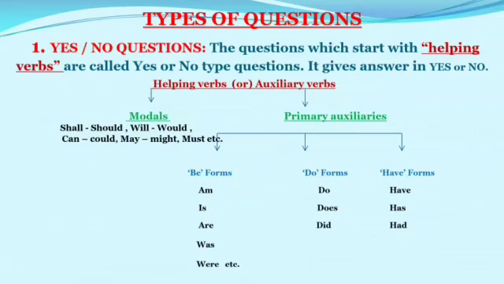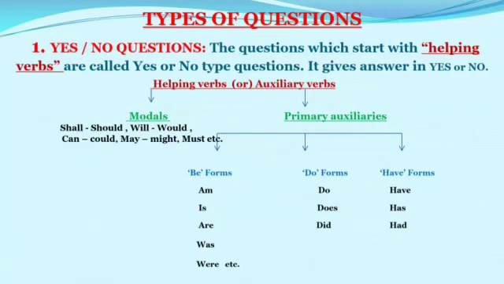Helping verbs are also called auxiliary verbs. Helping verbs are divided into two types, modals and primary auxiliaries. The modal verbs are shall, should, will, would, can, could, may, might, must, etc. The primary auxiliaries are be forms, do forms and have forms.